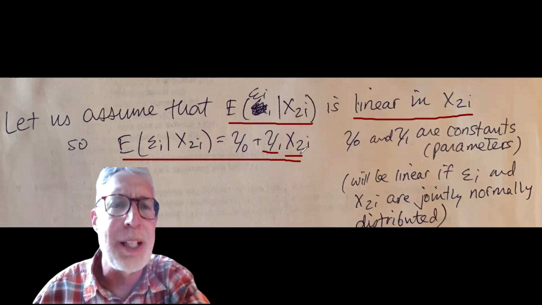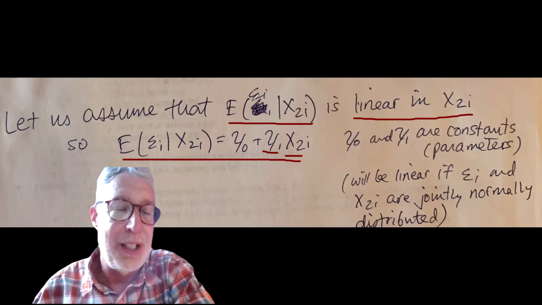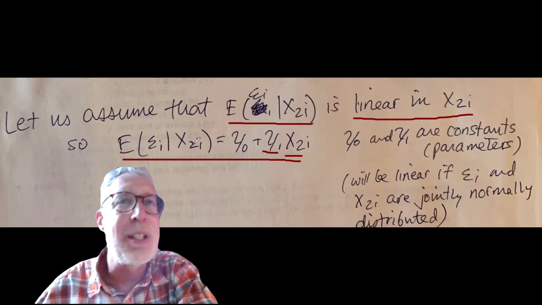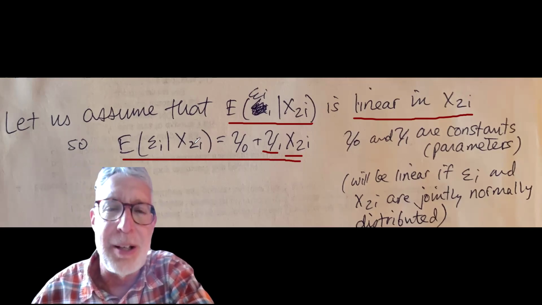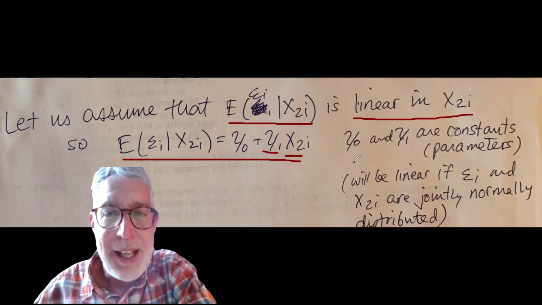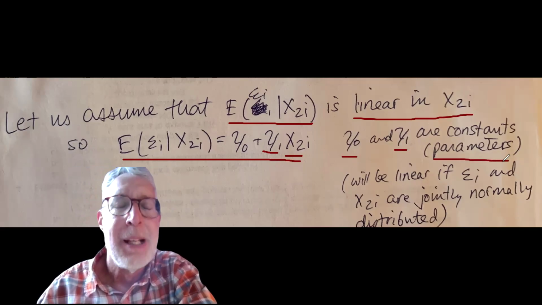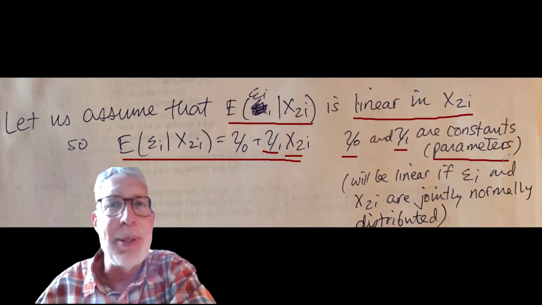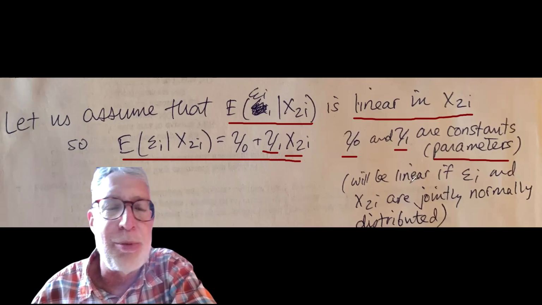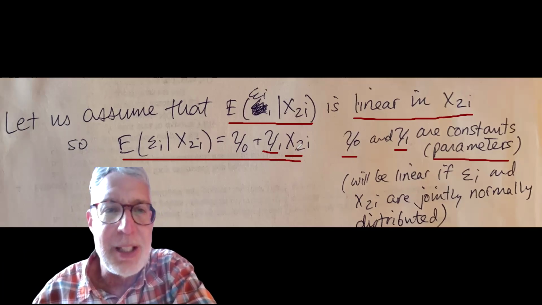So that's our simple linear relationship, that there's some pattern, because remember, the expected value of the error conditional on x2, we're not assuming is necessarily equal to zero. So we just adopt some simple pattern in order to show this proof. And the proof can generalize. We'll just do it for this simple pattern. So gamma 0 and gamma 1 are constants. They're just numbers. They're parameters in our underlying population relationship. There are some conditions under which this will be true. We don't need to worry about them now. We'll just make this assumption. So we're assuming that there's this linear relationship.